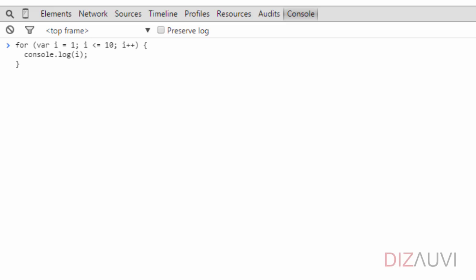Let's use a for loop just like the one we did earlier, which prints numbers from 1 to 10. Inside this loop, we can check if the value of i is 6, we break out of the loop.